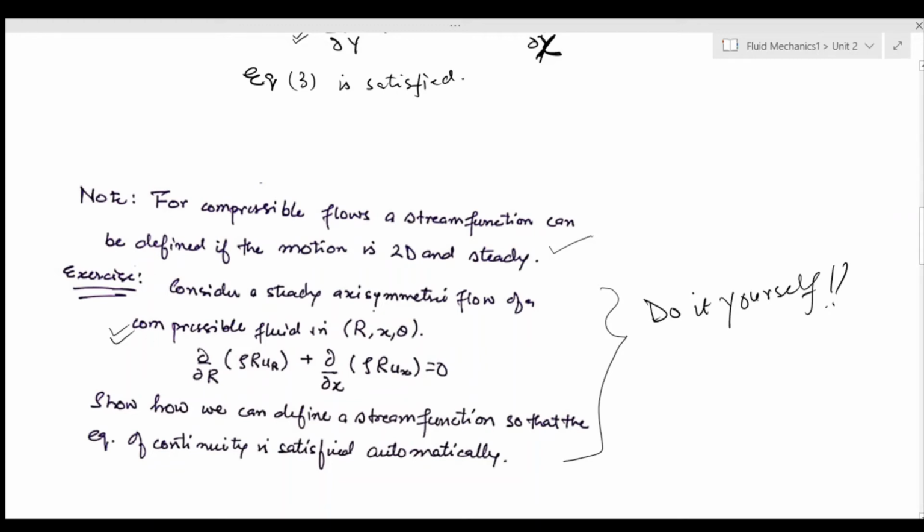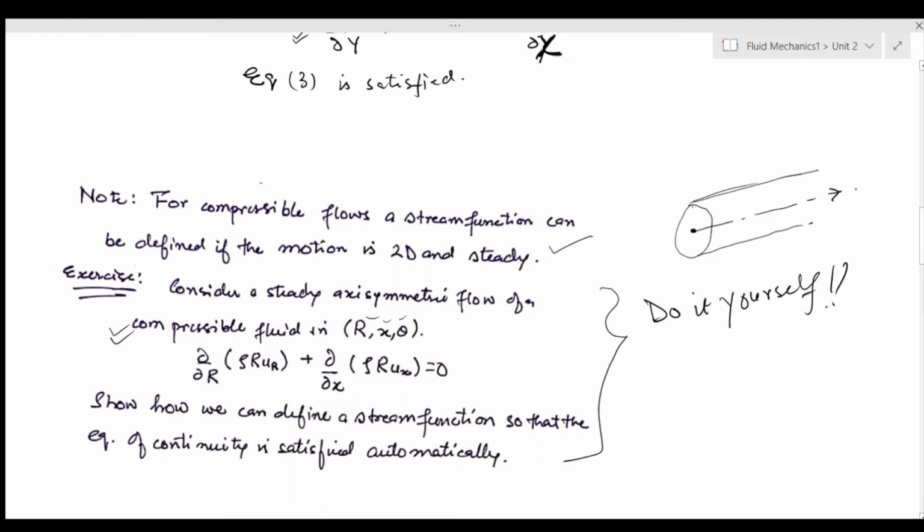So what I am asking you is to consider a case where the coordinate system would be r, x and theta. Just to give you an example, if you are considering flow in a pipe, it would be something like this.